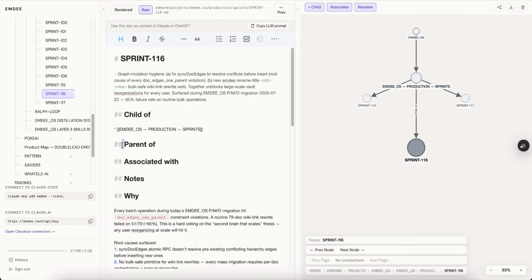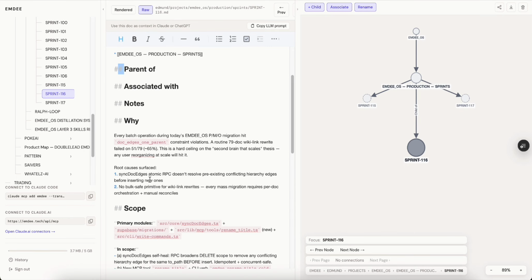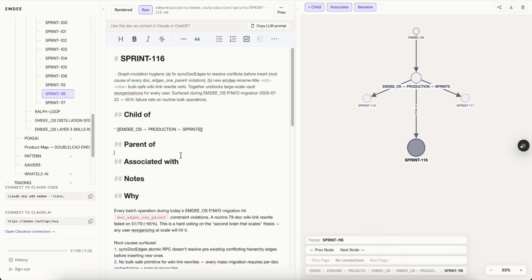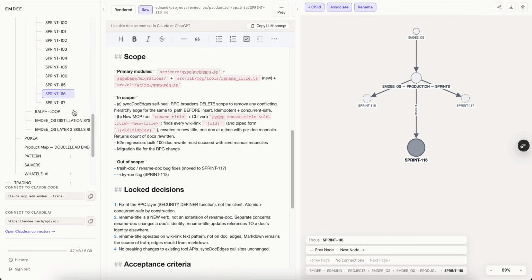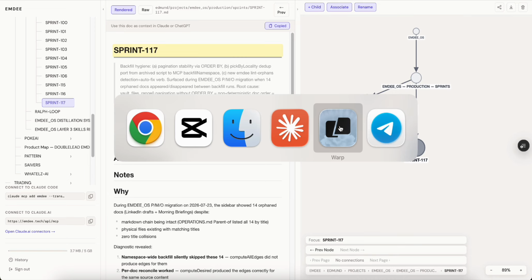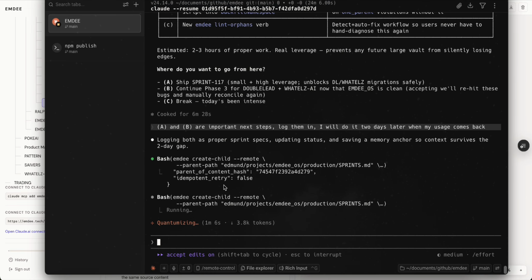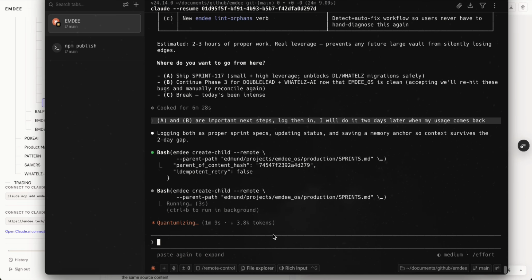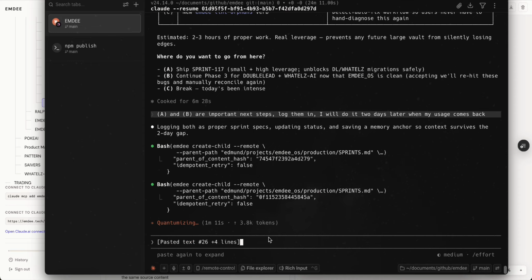So you can see that there's a single hashtag, double hashtag, even the angle symbol here, so on and so forth. And how we use this is similar as well. We can just copy the LLM prompt, we head to a terminal, and we can just Control V, paste it in here, and you can just click enter and then it starts building on its own.